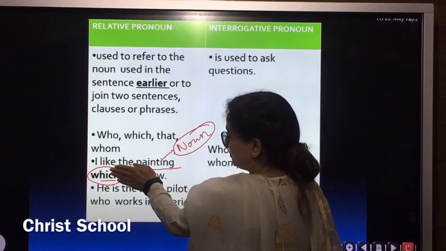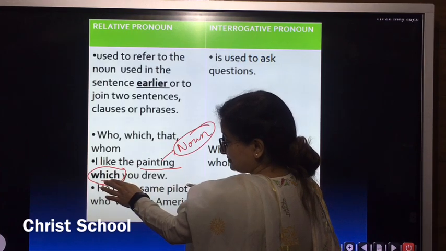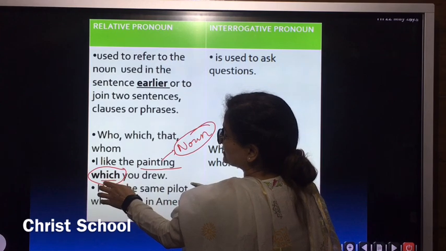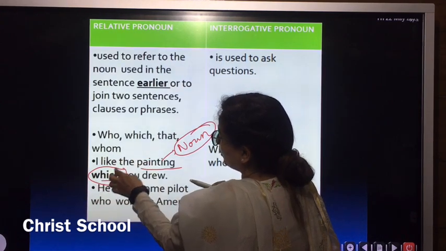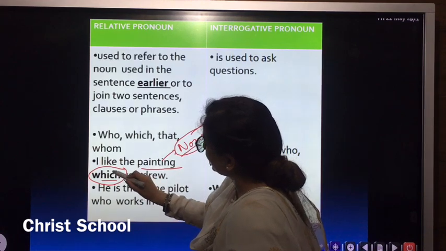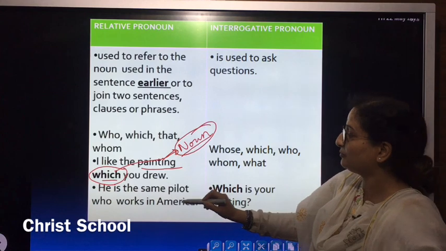Suppose I like the painting. If I say which you drew, it is leaving a question in your mind that there has to be something about which we are talking. So we are talking about the painting. That is why it is relating to this noun. This is why this is a relative pronoun.